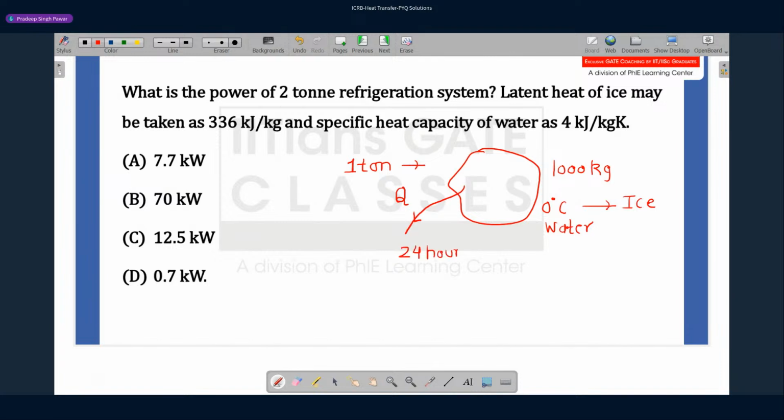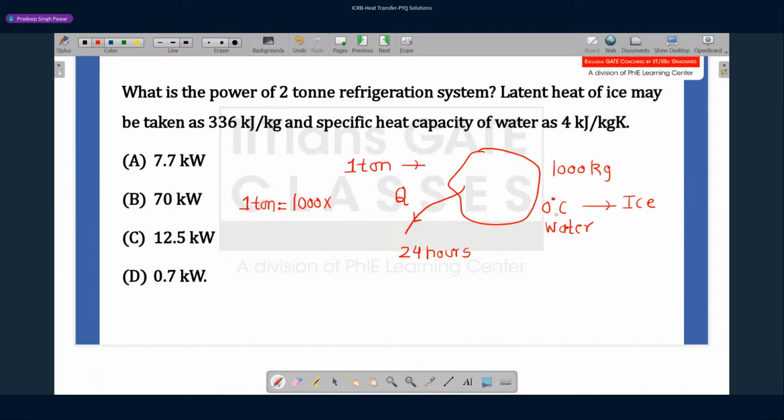Okay, so as to convert this 1000 kg of water to ice, that is how you define 1 ton of refrigeration. So 1 ton of refrigeration is what? You are trying to convert 1000 kg of water into ice. So how much heat is removed?